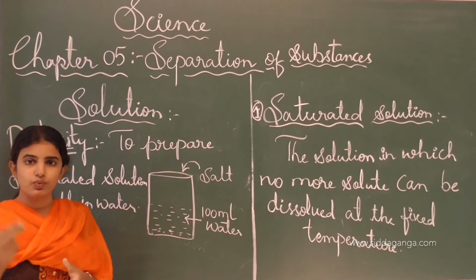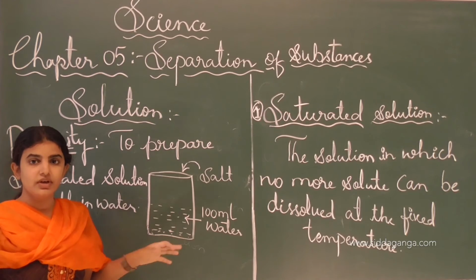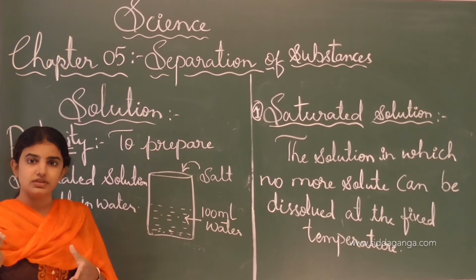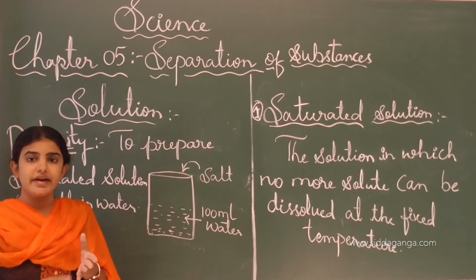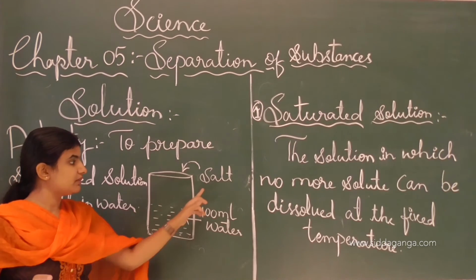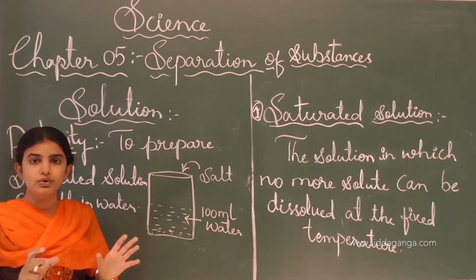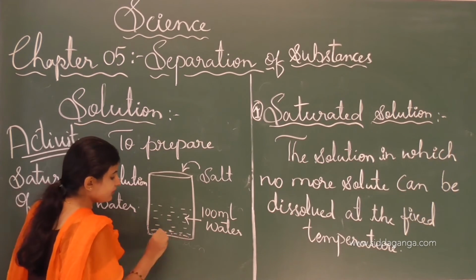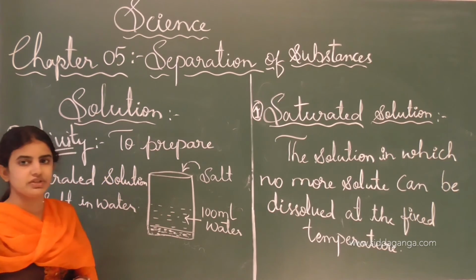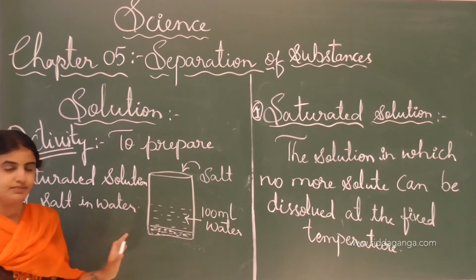Then again 1 tablespoon of salt we have to add to the solution. See, again we stir it, like that the salt is added to the water, the trial will be taken. After that no more solute can be dissolved, and the salt settles at the bottom of the beaker, and this we call a saturated solution. See, this is how the activity will be done.